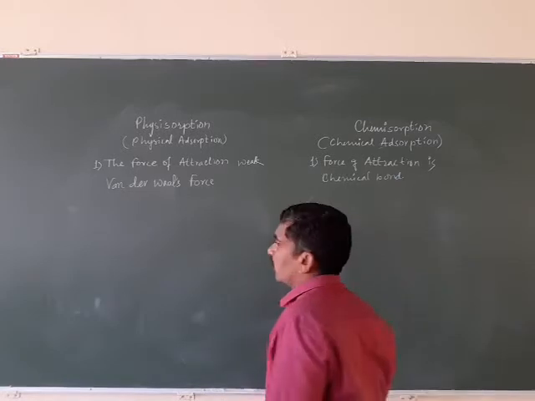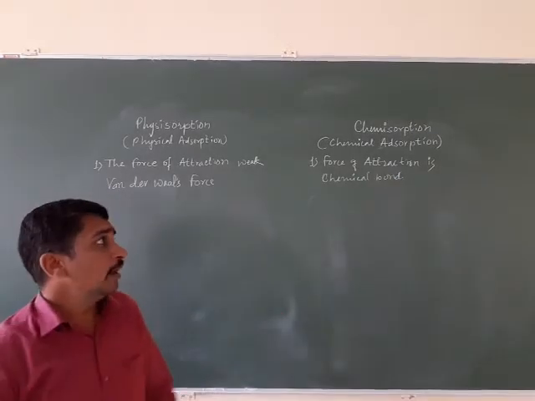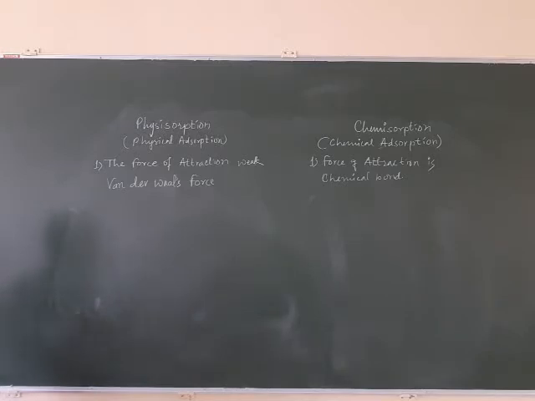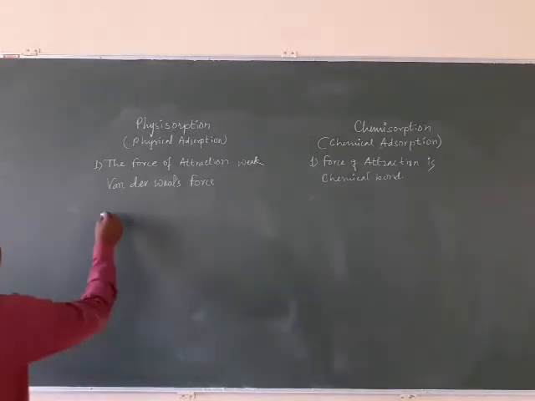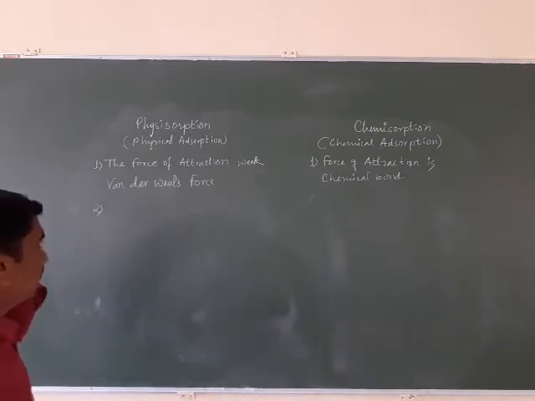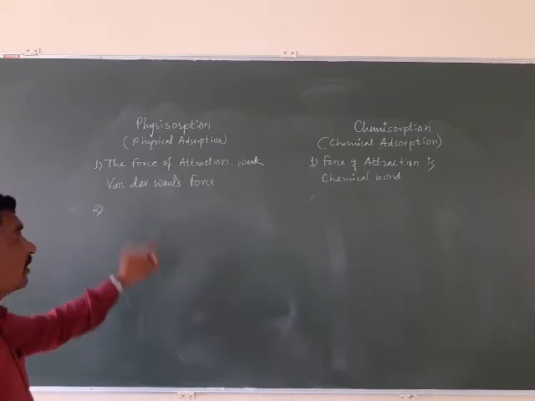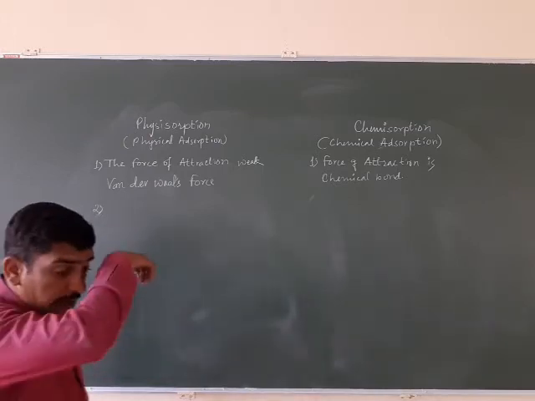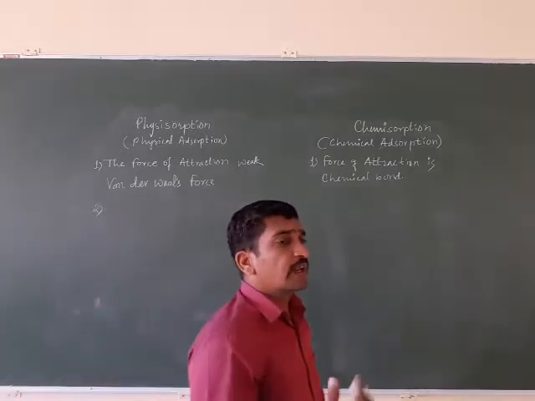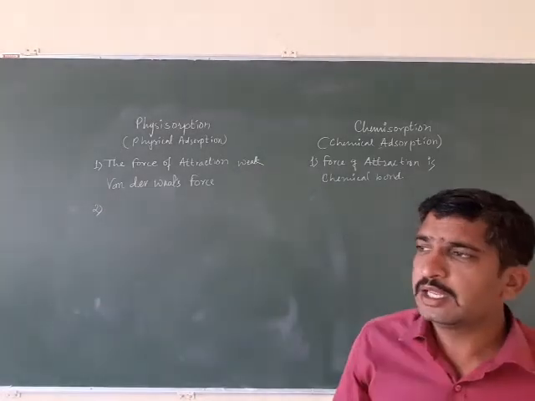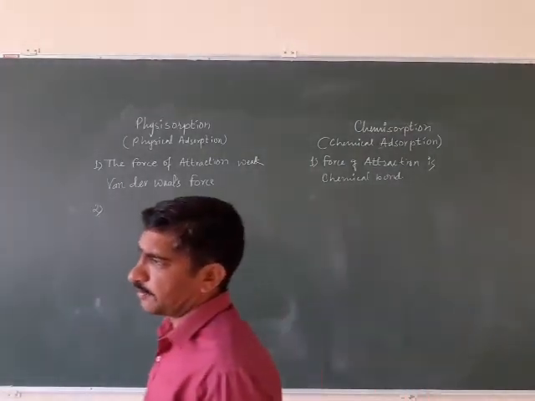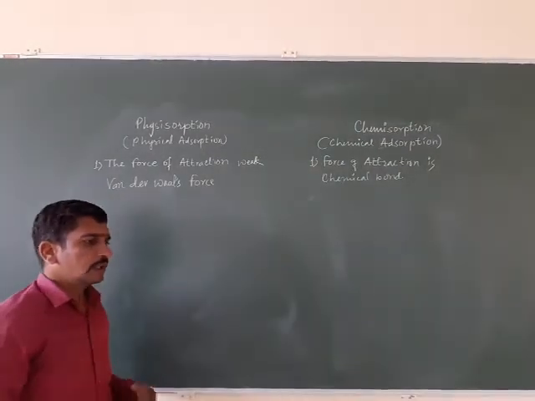They may be ionic bonds, electrostatic bonds, or covalent bonds, but the adsorbate and adsorbent are bound to each other by means of chemical bond. Weak van der Waals force can be present between any two substances. There is no specificity.